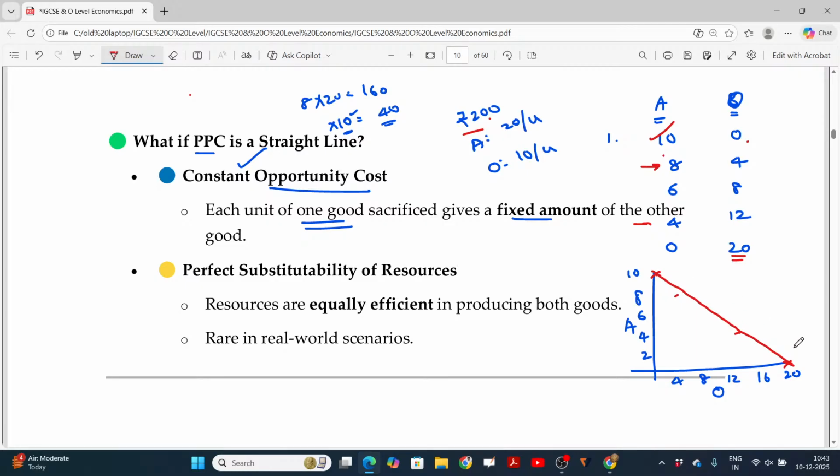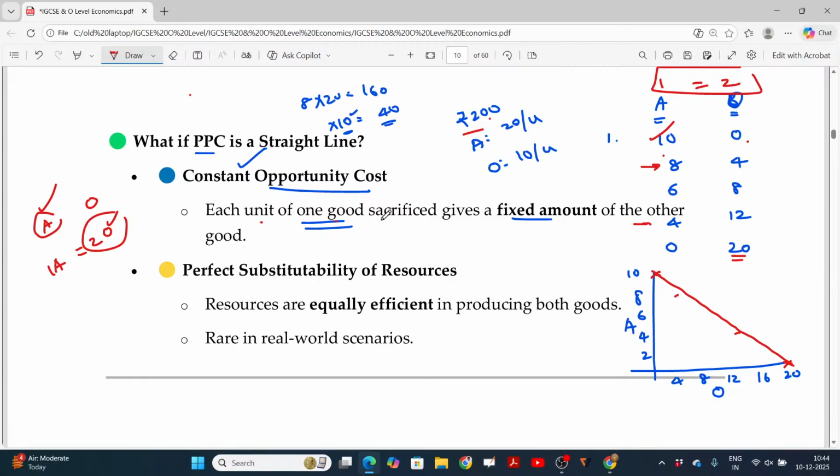This will be possible only when the opportunity cost is the same. Practically, it's not possible. It means 2 oranges is equal to 1 apple. If I ask you, do you want to choose apple or orange, you will choose only apple. If I ask you 1 apple or 2 oranges, then you'll see, okay, I'll choose this one. Because 2 oranges, rather than 1 apple, so you need to consider the quantity. Do you want to have quality or quantity? That's the matter, right? So that's the logic.